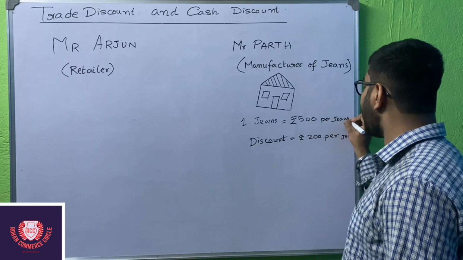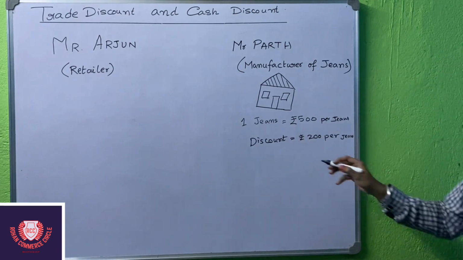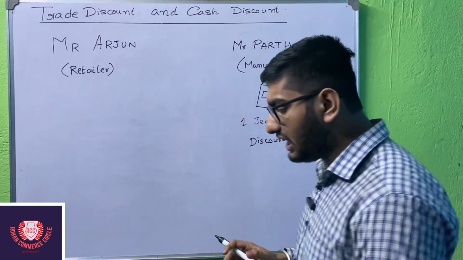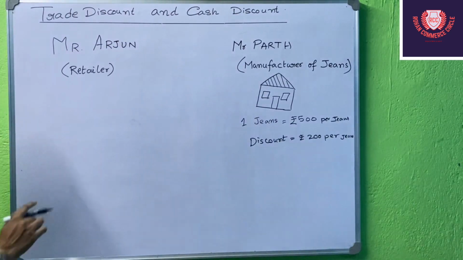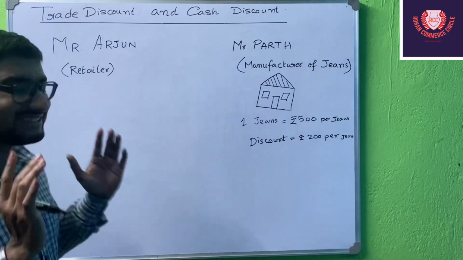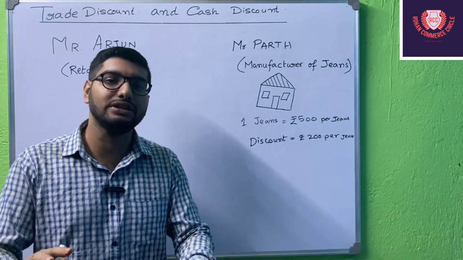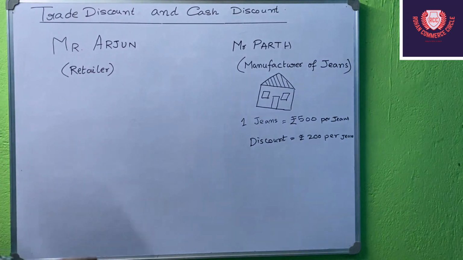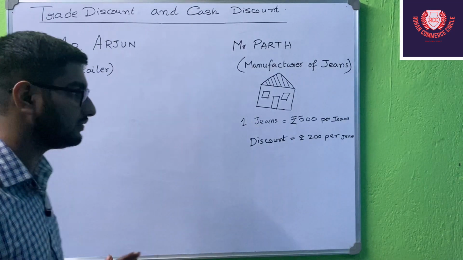This is the price per jeans, ₹500 per jeans. Now he is giving a discount of ₹200 per jeans. Okay, so Mr. Arjun says that okay, I will agree to this deal, but I will pay this money to you 30 days later. So Mr. Parth agreed to that also, right?